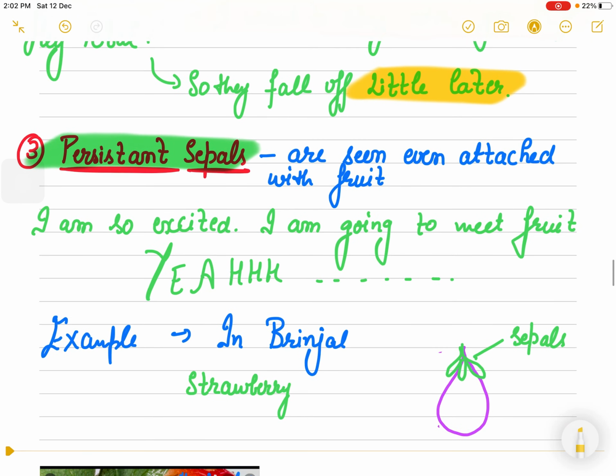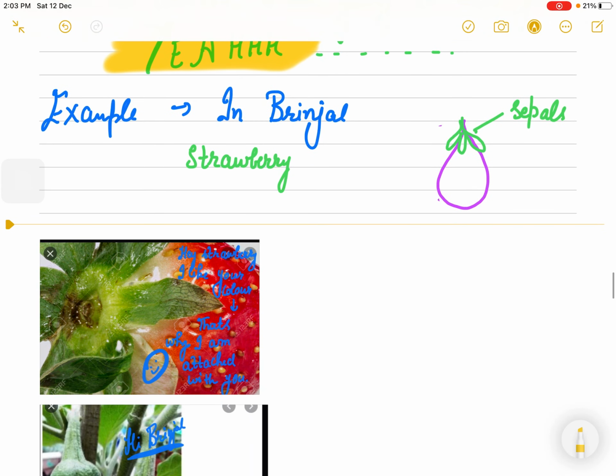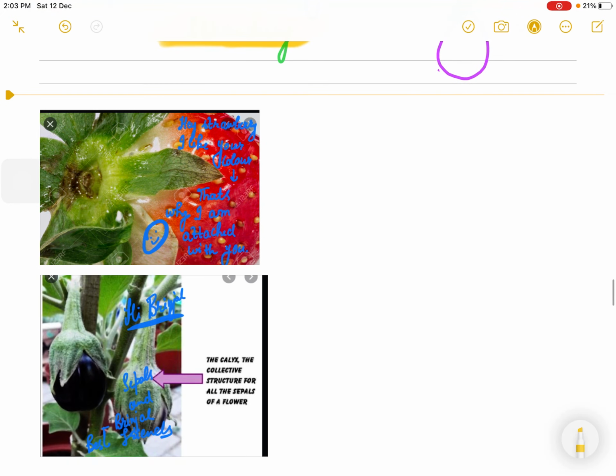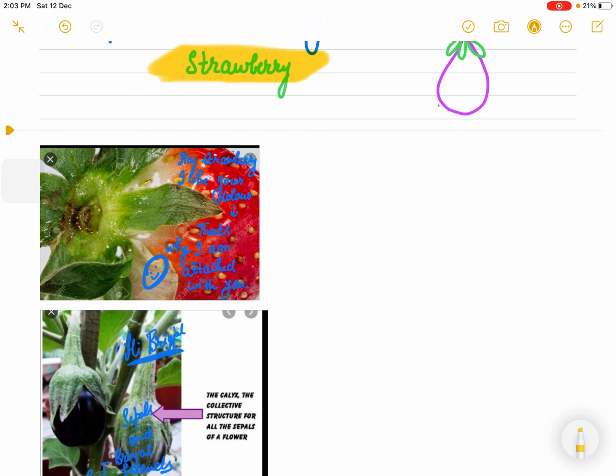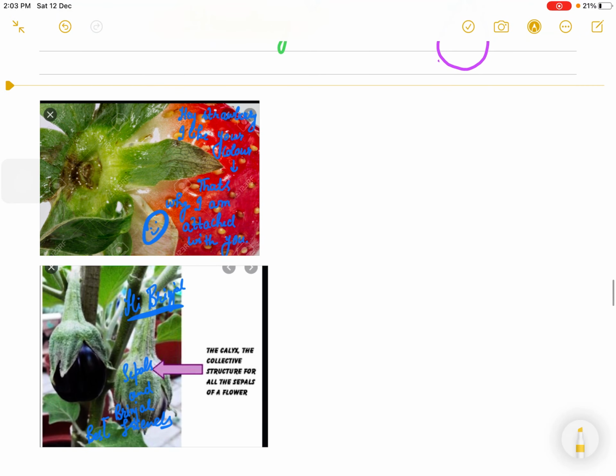The last one is persistent. They are seen even attached with the fruit. They do not fall early. They stay attached with the fruit. That is why I have written a very funny line: oh, sepal is saying, I'm so excited, I want to meet the fruit, I'm going to meet it. These kinds of very exciting sepals are known as persistent sepals. You can see them in strawberry, tomato, then brinjal. These structures are observed as a form of persistent sepals.